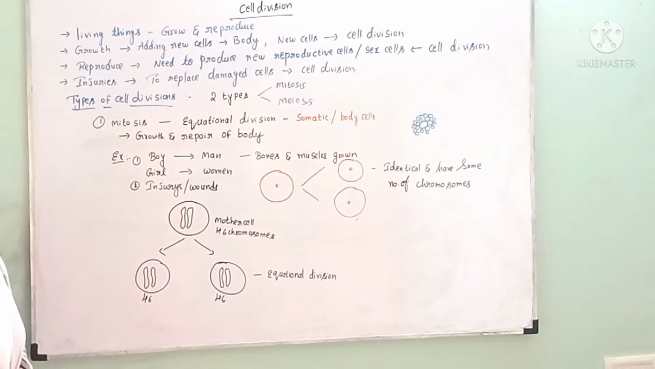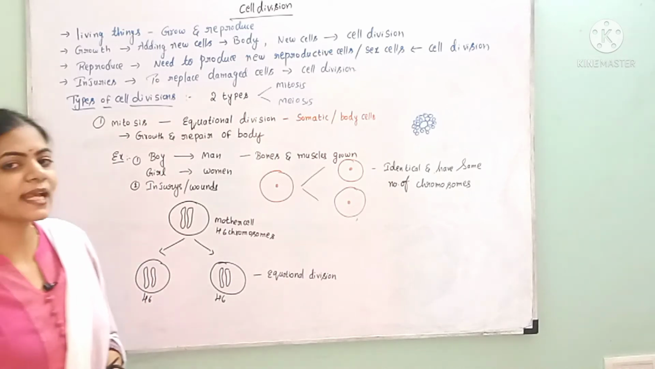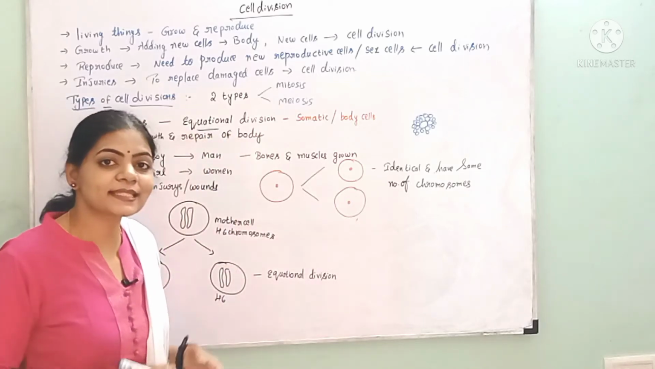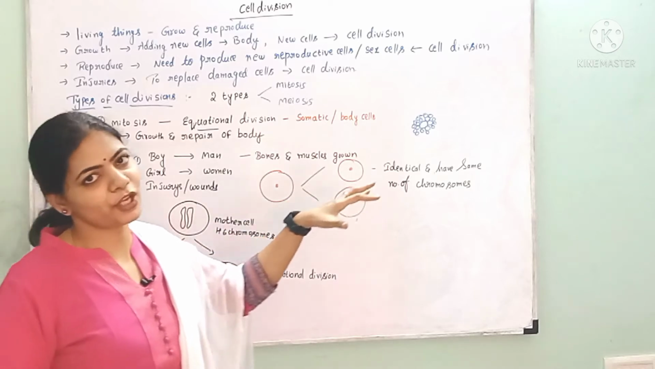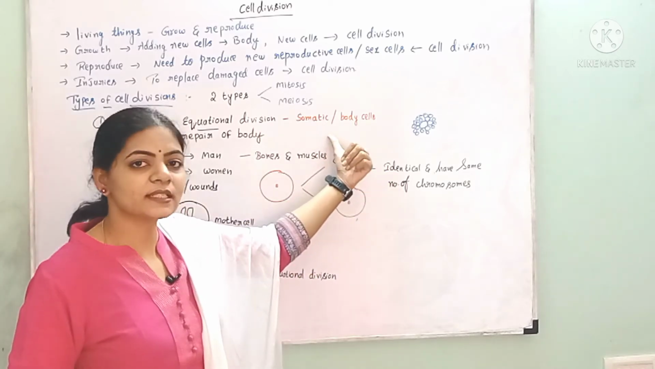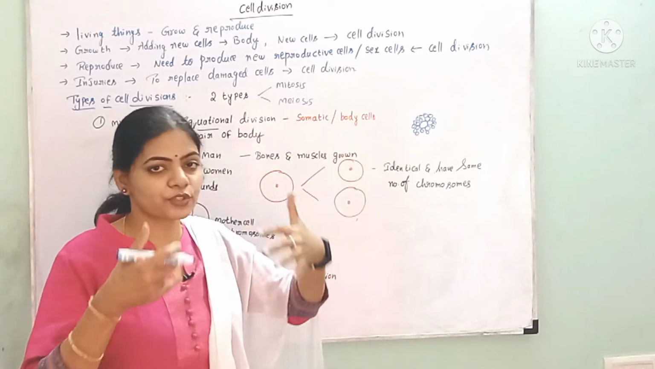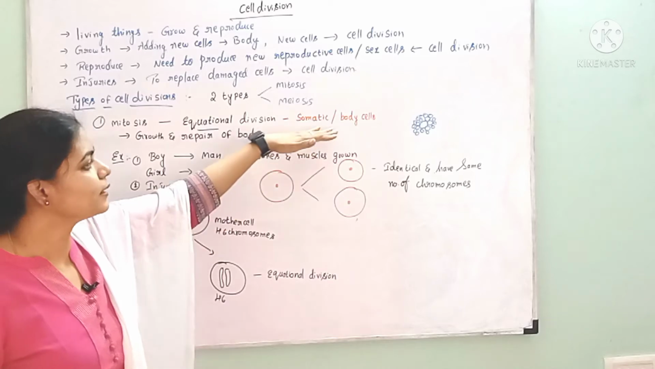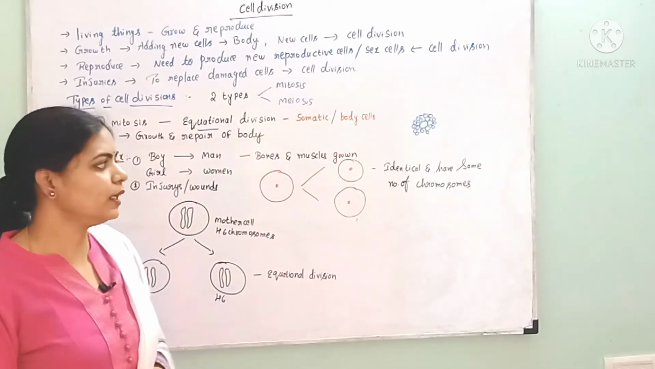If we see mitosis, the first one, mitosis is also called equational cell division. What is another name for mitosis? It is also called equational cell division. And this equational cell division or mitosis takes place in the somatic or body cells. So where does it occur? In almost all the body cells other than reproductive cells, this process of mitosis will occur.